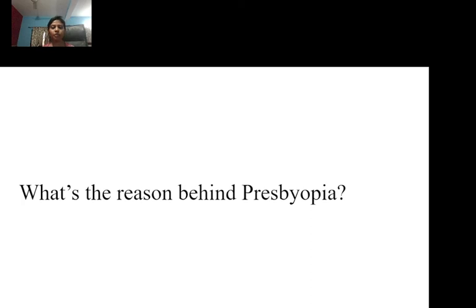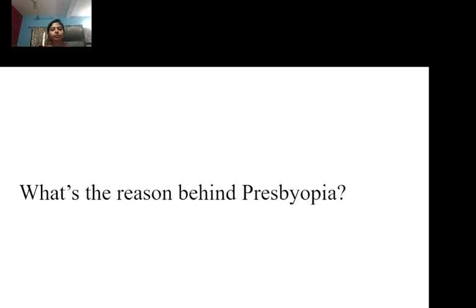Yes, quickly respond. Yes, good. Aging problem, number one. Very good. Second, because of the weakening of the ciliary muscles.